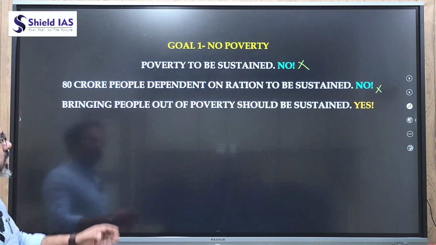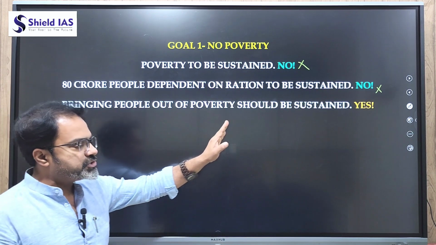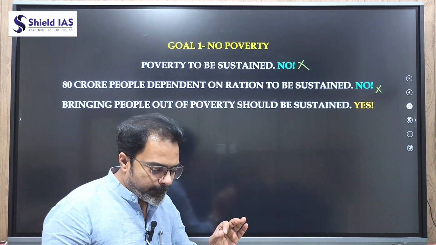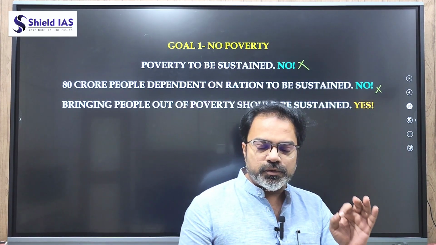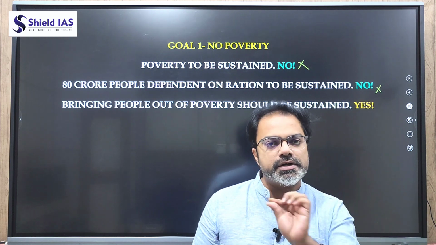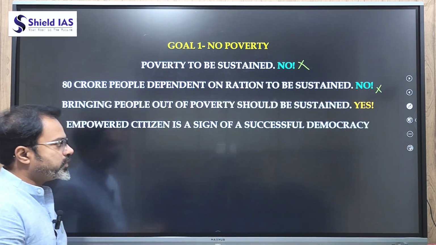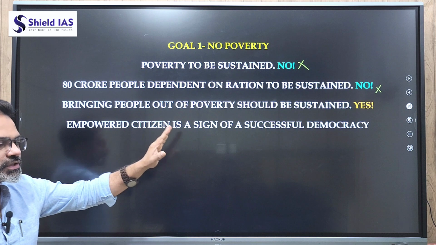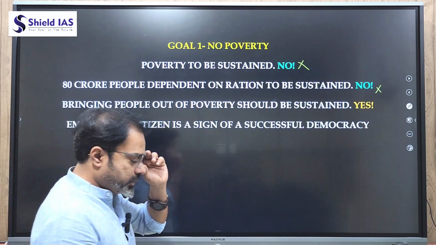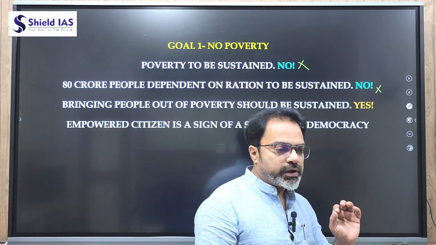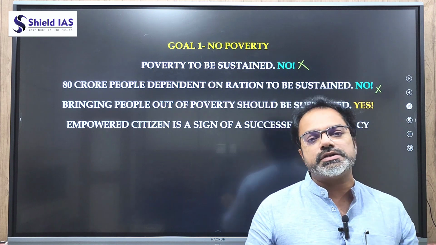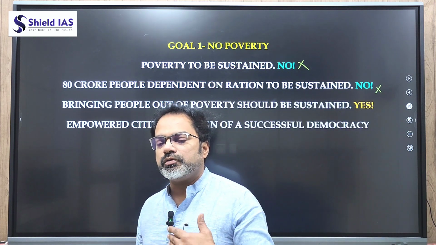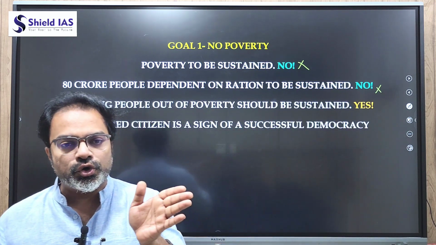So what is actually required is that bringing people out of poverty should be sustained. Yes. Why? Because an empowered citizen is a sign of a successful democracy, not dependent citizens. Now when we are reducing poverty, what other benefits does it give rise to? For example, poverty reduction can give rise to what? A scenario of zero hunger.